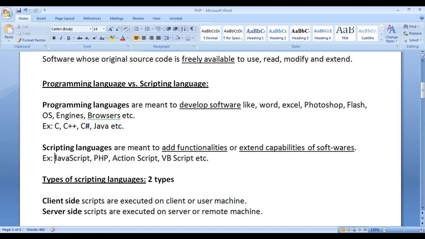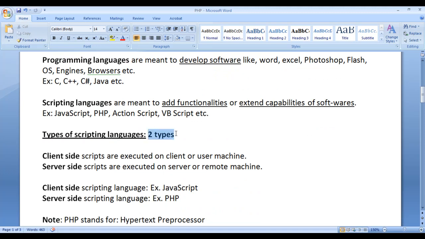For example, JavaScript and PHP are used to extend capabilities of browsers, whereas ActionScript is used to extend capabilities of Adobe Flash, Air. VBScript is one of the most popular scripting language which is used in the web world as well as used in the Microsoft products like Word, Excel to extend their capabilities.